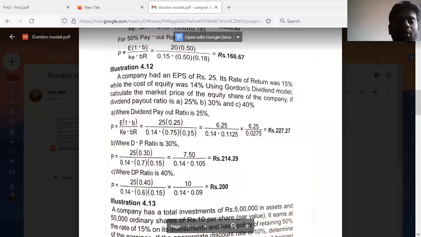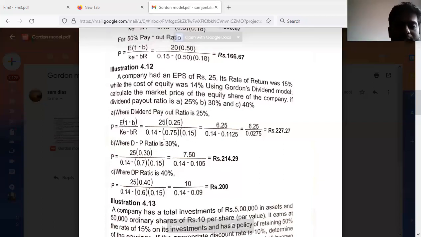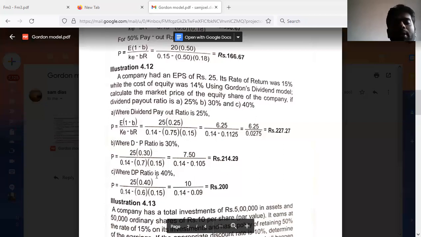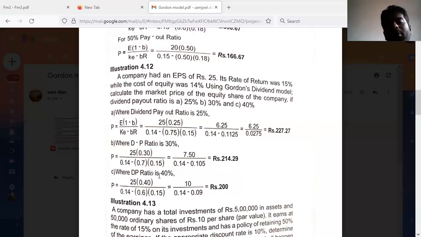Now you can observe the increase in dividend payout ratio led to decrease in market price of the shares. Now next, third situation where dividend payout ratio is 40%. That means whenever the dividend payout ratio is 40%, you are going to save 60%.